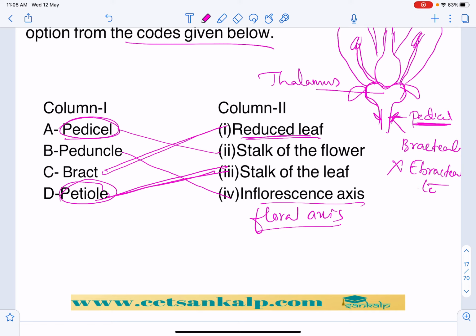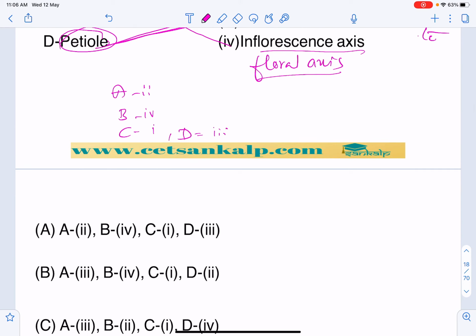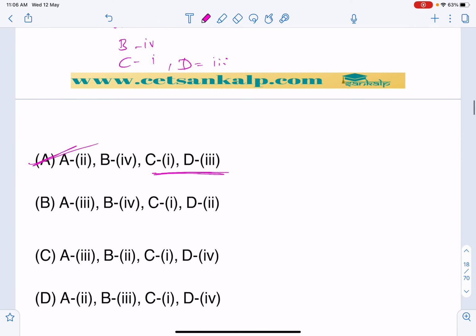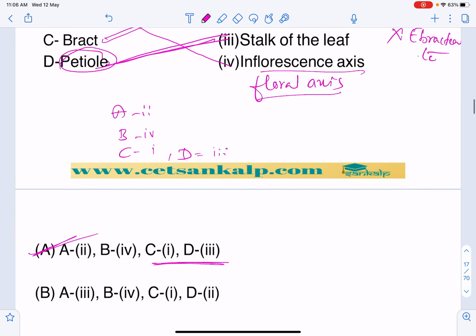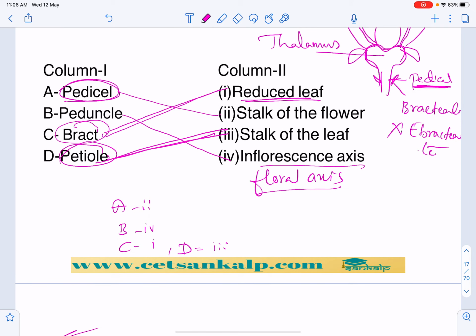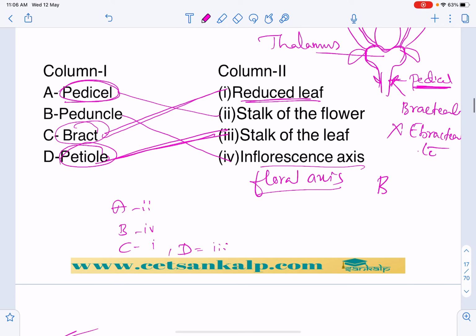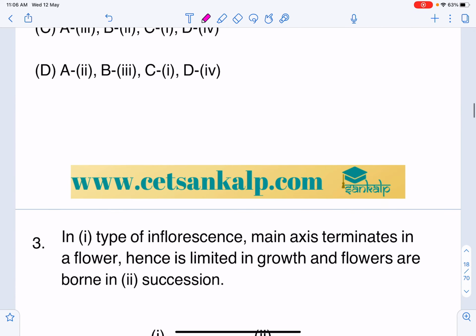So for this, the answer is A2, B4, C1, D3. A is the answer for this. Keep in mind, bract is reduced leaf. If bract is present, that flower is represented by the formula BR. If the flower is without bract, it is EBR, ebracteate. Next,